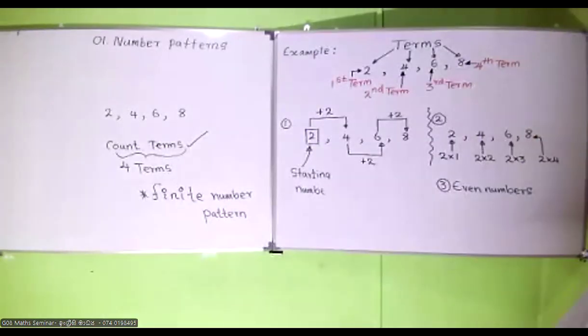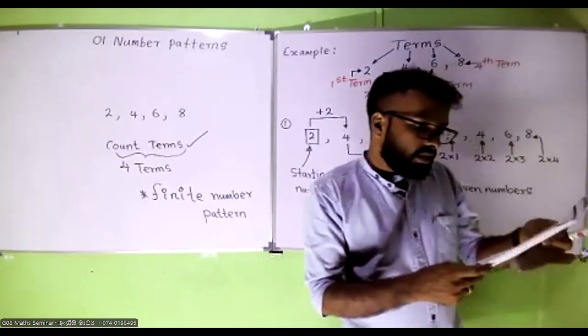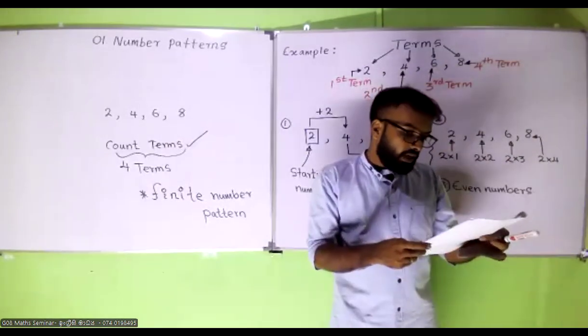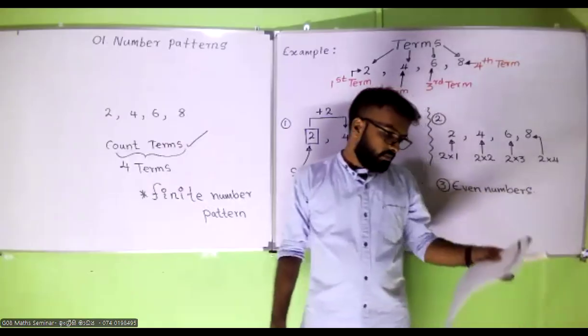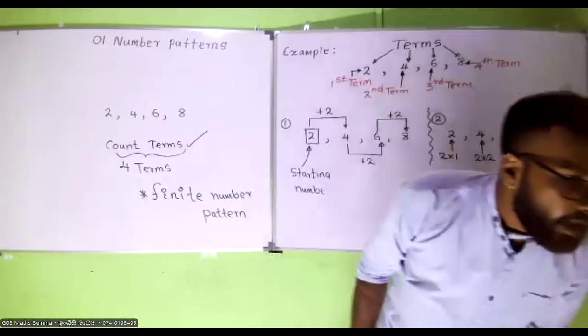Right. Now, what is inside the box? What is the answer for the third one? 1, 2, 3. So for the third one, the answer is ascending order. They are asking what is the order of the number pattern. Ascending order.